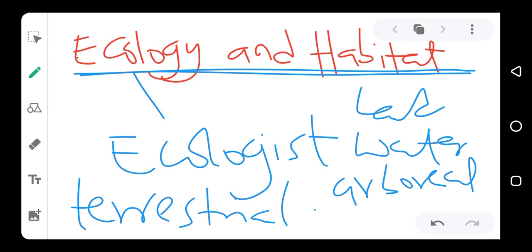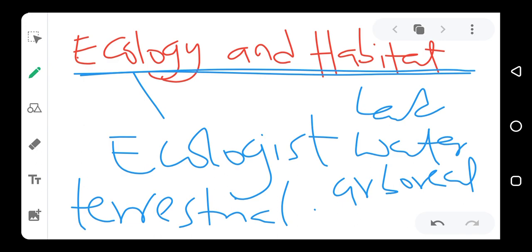And we now have the arboreal habitat. The arboreal habitat is a special habitat where some organisms live on top of a tree, like birds, parrots, different types of birds, vulture, and so many others. All of them live on top of a tree, or they stay mostly on top of a tree, flying and coming back to the tree.